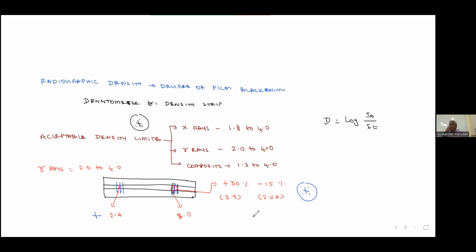Okay, so that is about the density. Now we will go to the sensitivity. Sensitivity and the quality of radiograph are both the same.